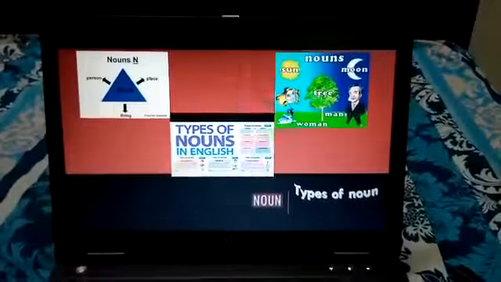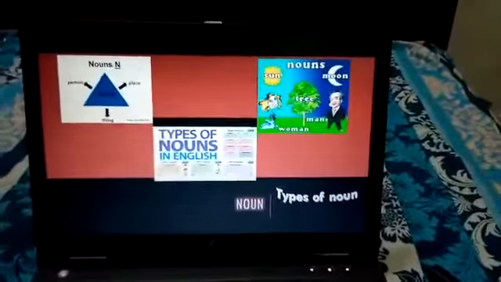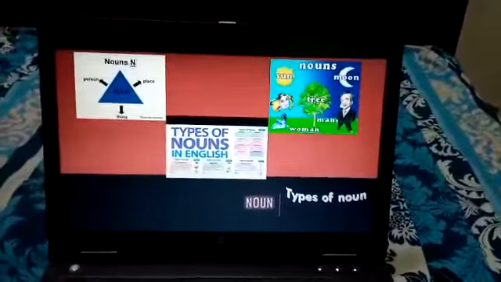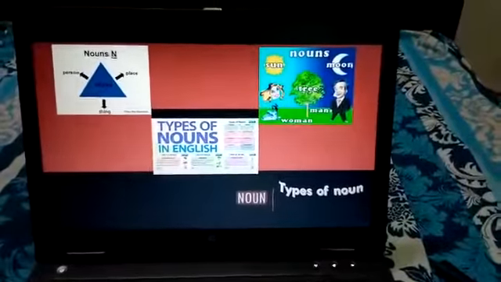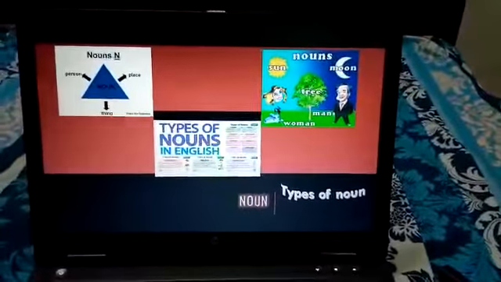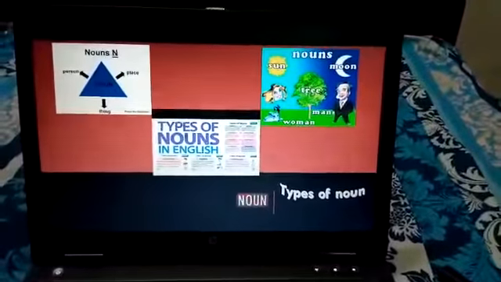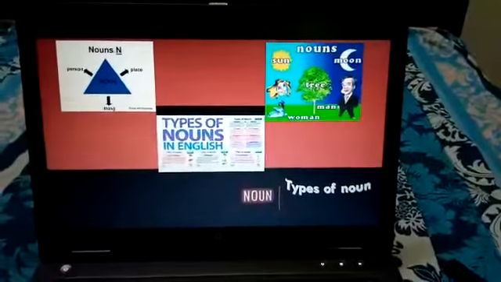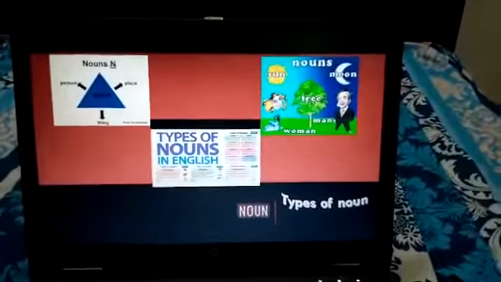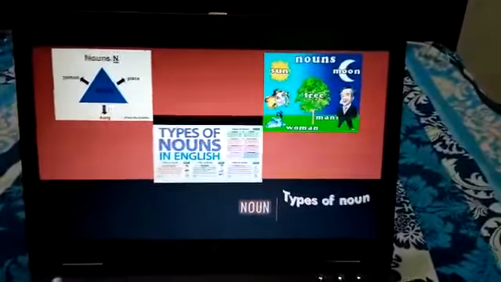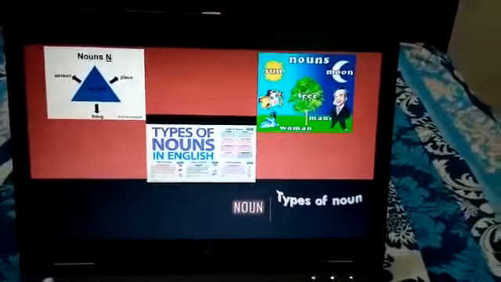Then we have types of noun. Noun is very clear, dear students, it's very clear what noun is. It's the name of everything, every person, every place. I'll simply give you an example. How many things can you see in your surroundings right now while sitting at home? There are so many things in your room. It can be a laptop, a book, pages, notebooks, mobile, camera, TV. All these things have names, and every naming word is called noun. This is why it belongs to the open group of the parts of speech.